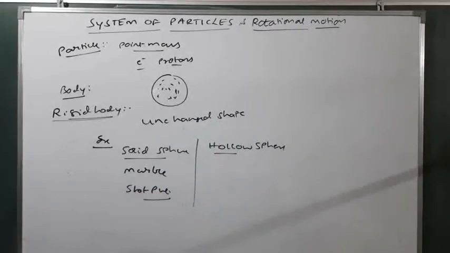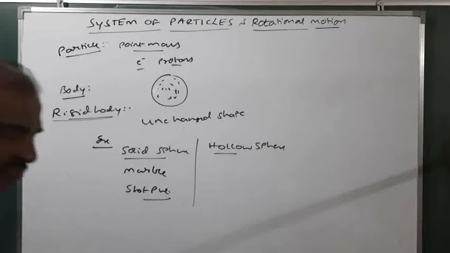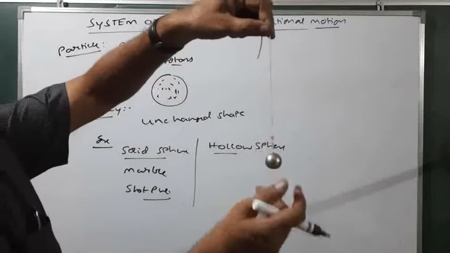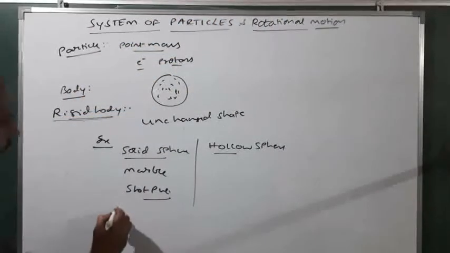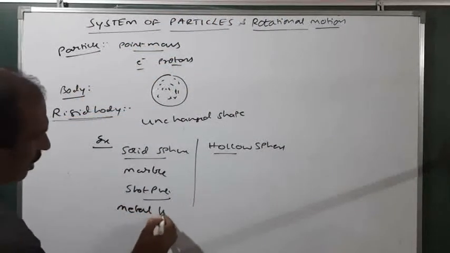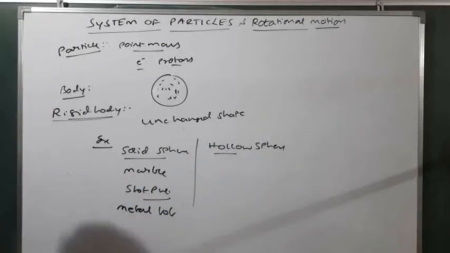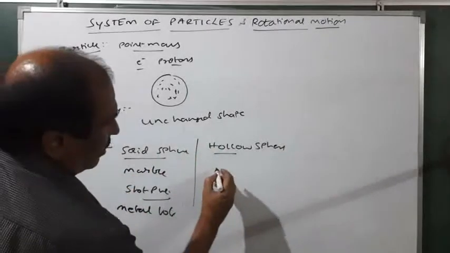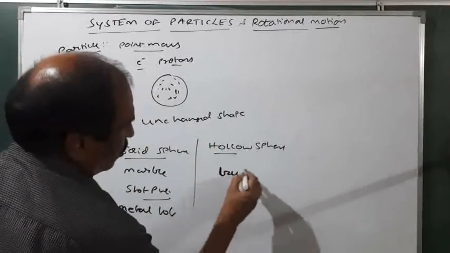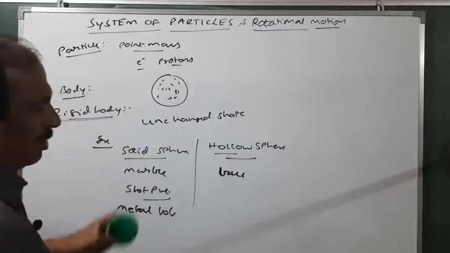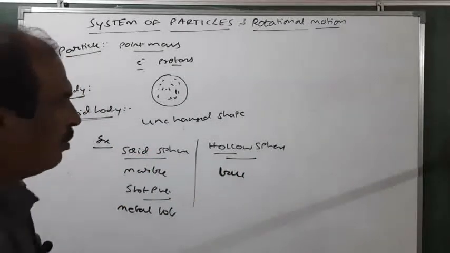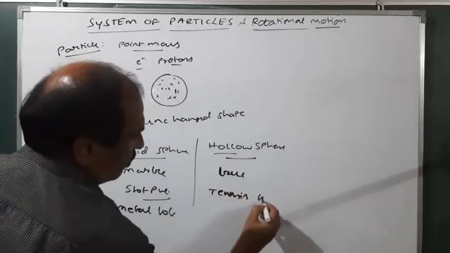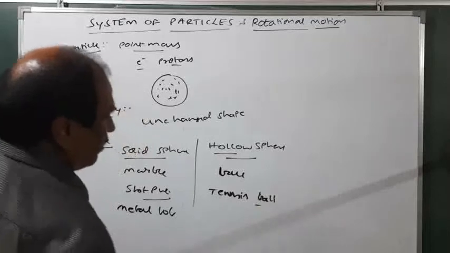Okay. And also for another example for this one, you have seen this. This is nothing but a metal bulb. So it is also a solid sphere, metal bulb. Hollow sphere. You see, this is a plastic ball. What you are seeing here is a hollow sphere. Not only this ball, in cricket you have seen the tennis ball. So tennis ball is also a hollow sphere.